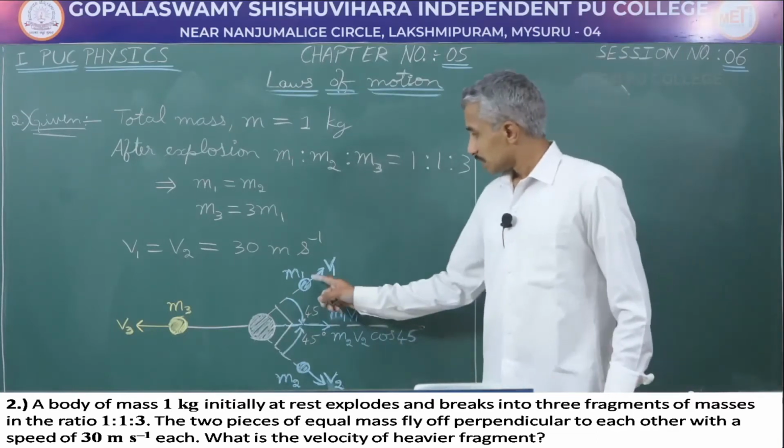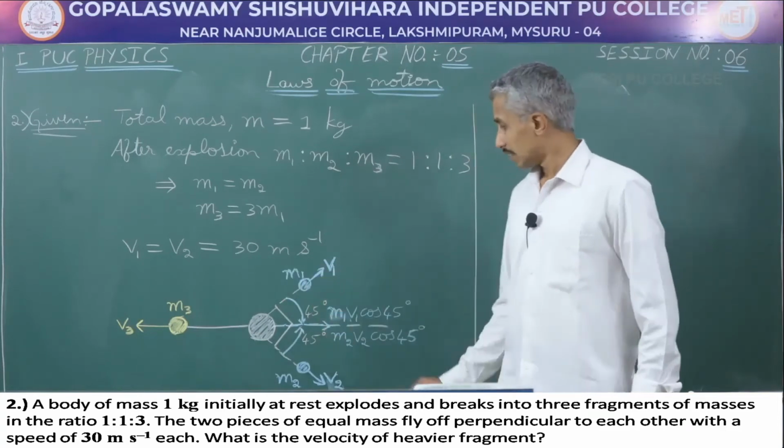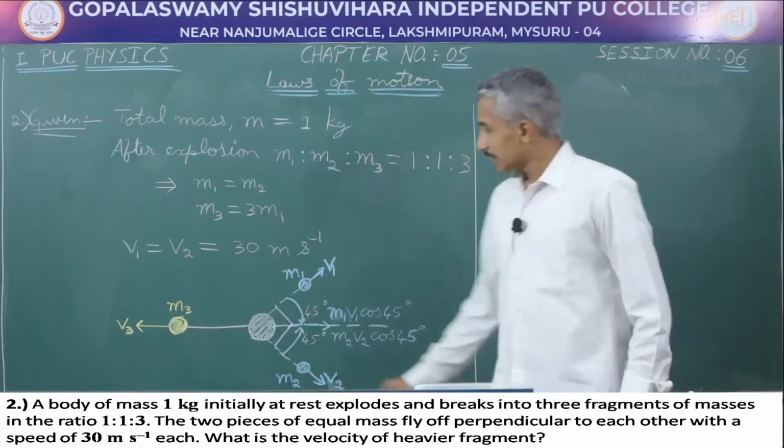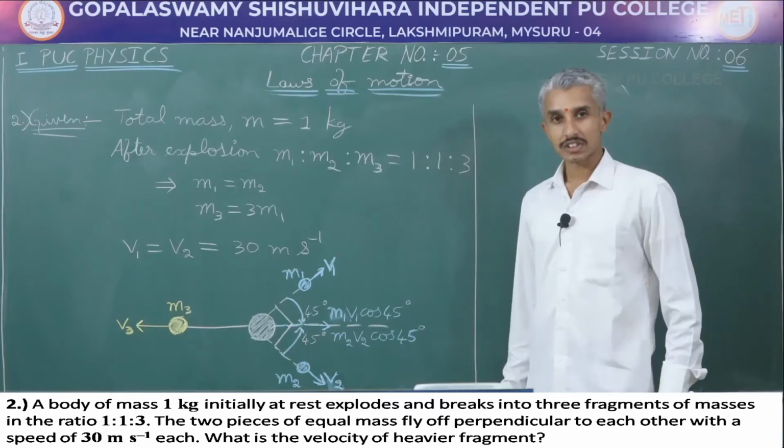Next, m1 and m2 fly away with speed of 30 meter per second and they are making an angle of 90 degree between them. Find the speed of the third particle. We will now apply law of conservation of momentum.